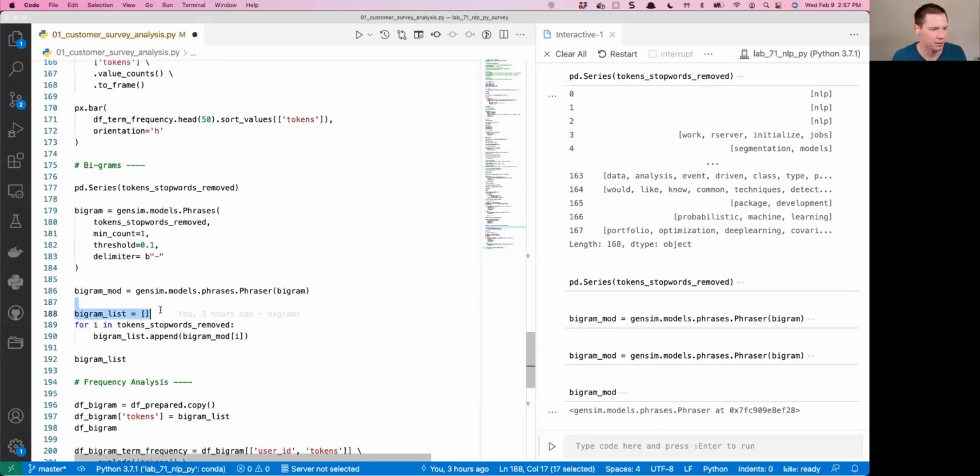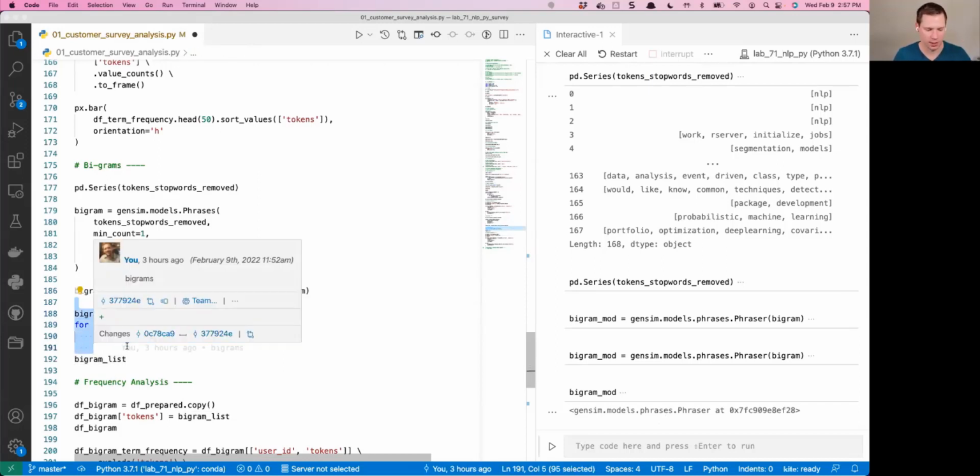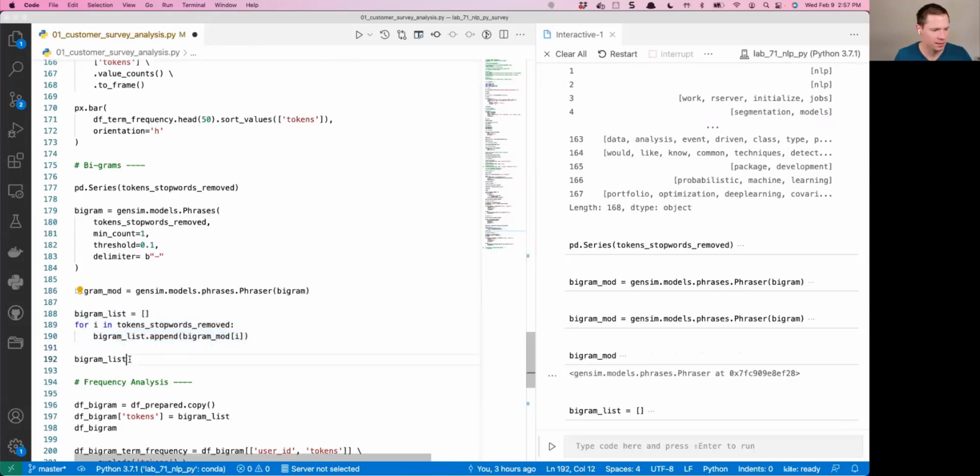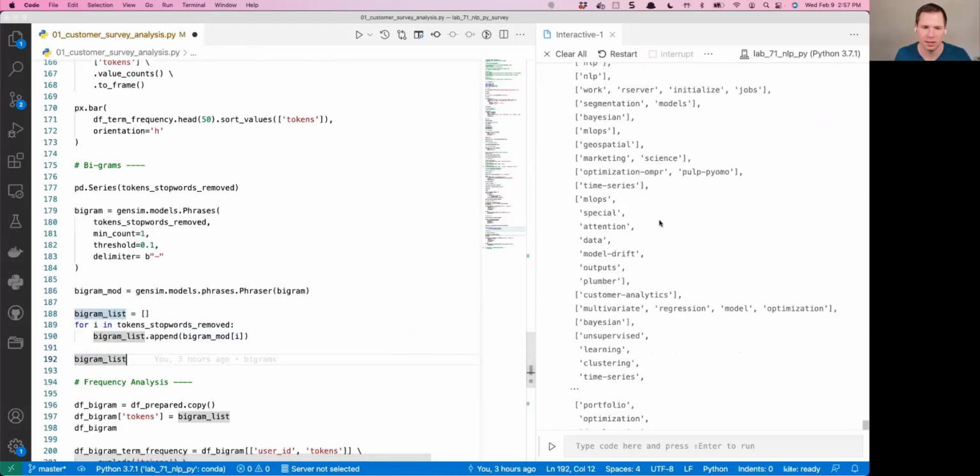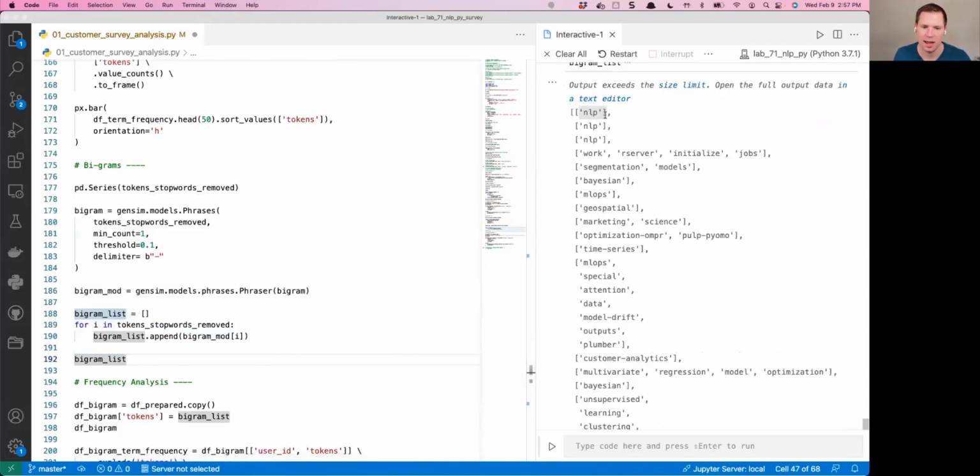We're going to create a bigram list, and we're going to do for i in token stop words removed, append the bigram model, and just cycle through it. Shift enter, and that makes this bigrams list. We can see here that it's returning the unigrams, but in certain situations it's also returning a bigram, like optimization-OMPR.